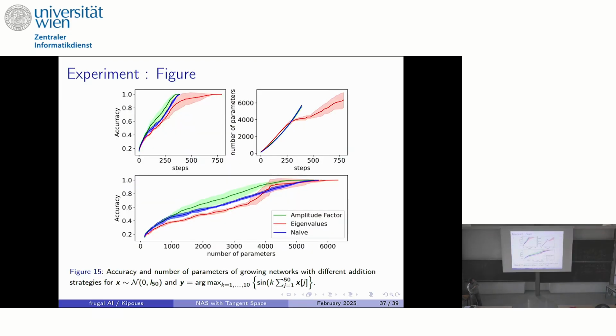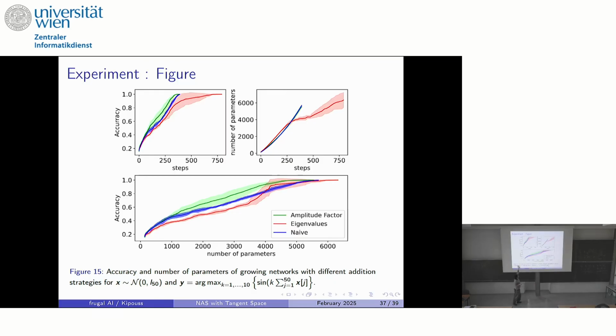And here is the result. So first look at the bottom plot. You have the number of parameters as the x-axis, and you can see the accuracy. So it's kind of a Pareto front. For each number of parameters, you can estimate what is the accuracy of the network for the different strategies. And so you can see that the naive strategy is kind of in the middle of the two curves.